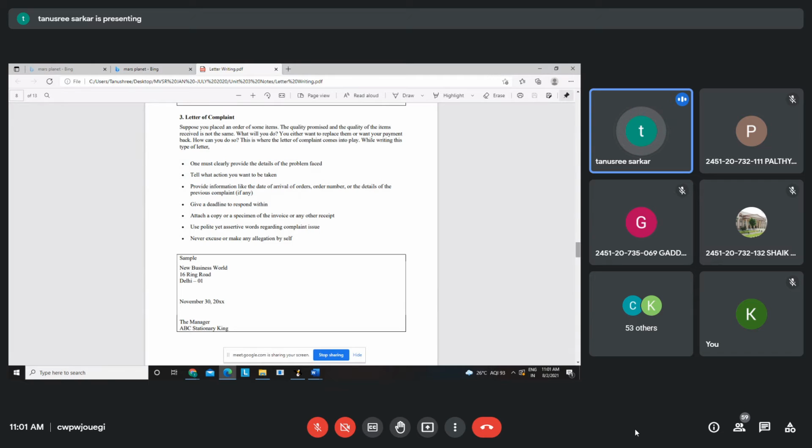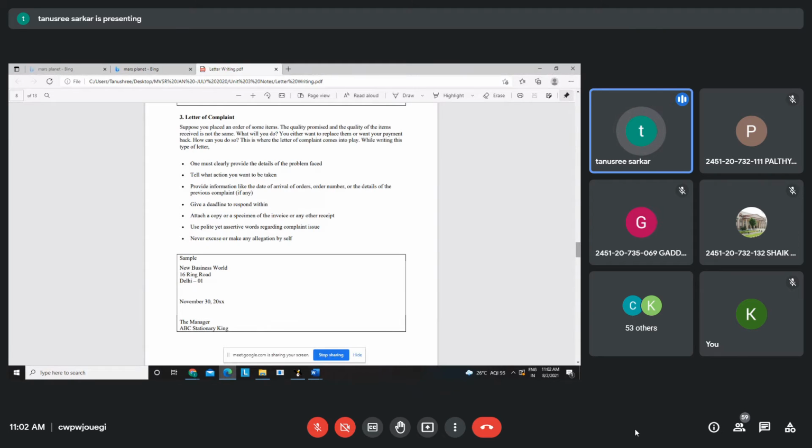Also, you have to provide all the details: the date of arrival, when you received the order, the order number, details of previous complaints, etc. Also, you can give them a deadline, okay, to give you a new product instead of that or something like that. You have to mention that also. Invoice number and receipt you have to add.